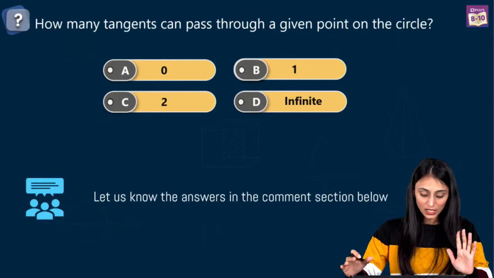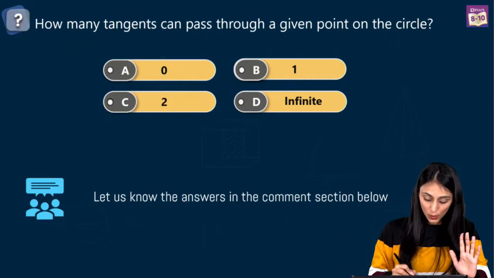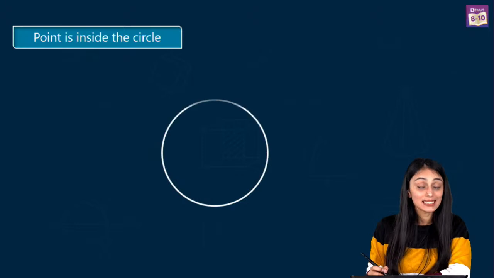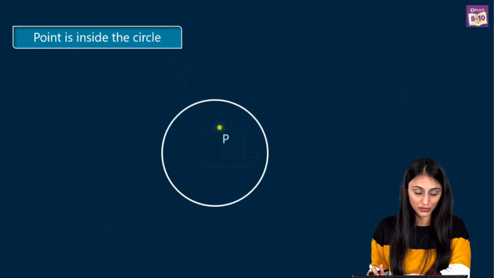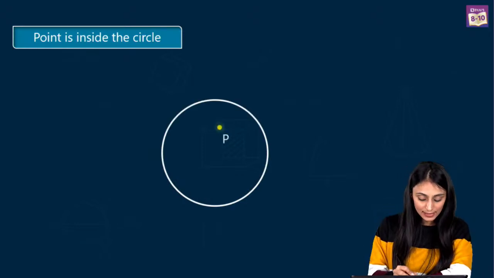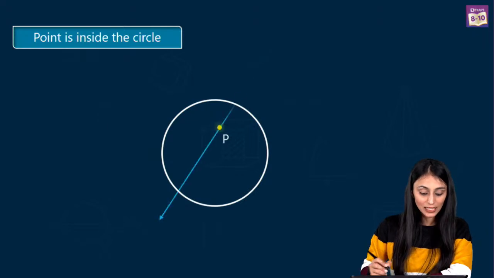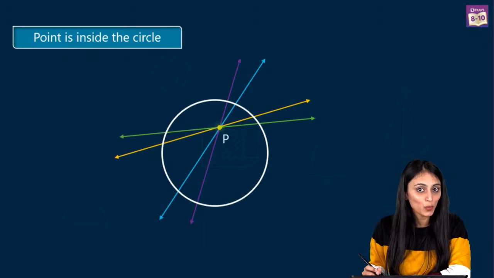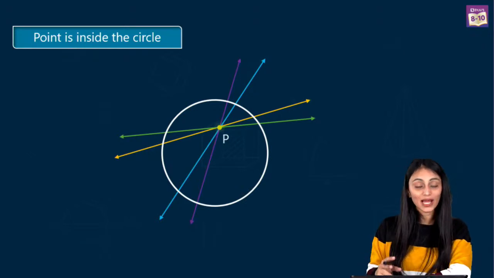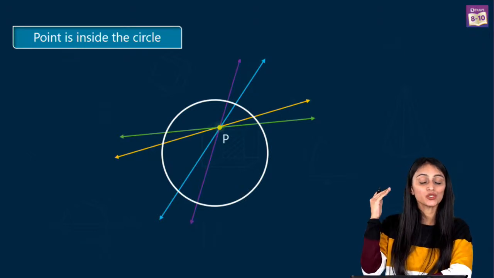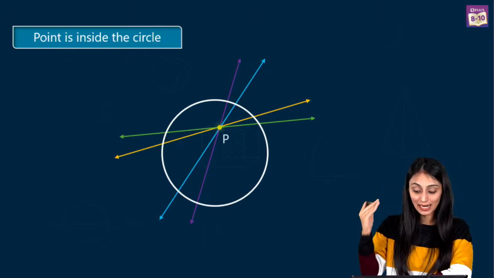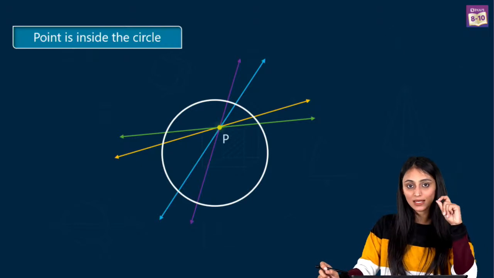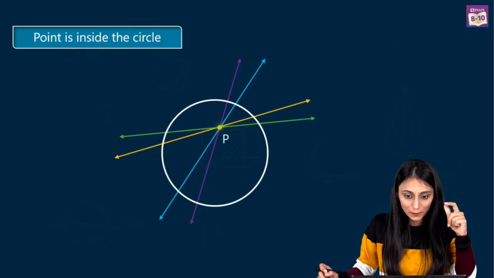Okay, so let's see what the correct answer is. To understand that, let's take a look at this. Suppose we have a point which is inside the circle. This point P over here, right? So this point is inside the circle. You can see that any line that passes through this point is intersecting the circle at 2 points. So no tangent can be drawn to a circle which passes through a point that lies inside it, because we know that tangents touch the circle at exactly 1 point, right?